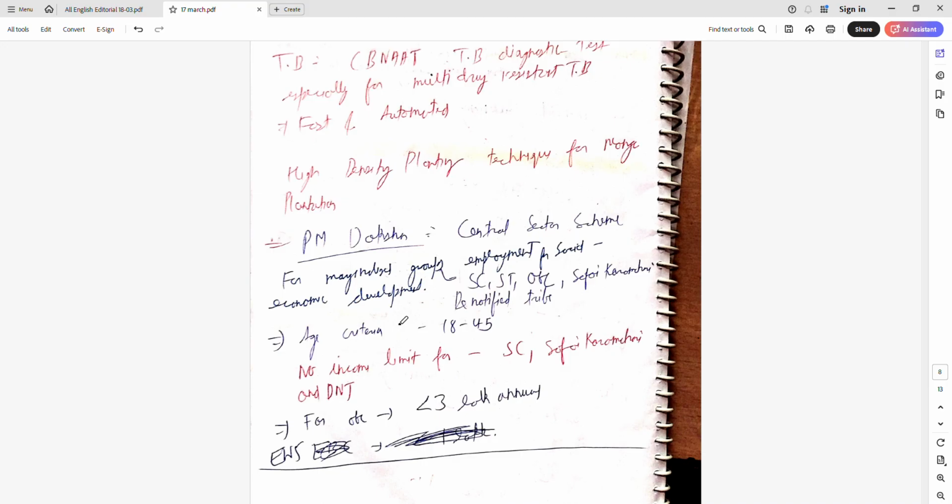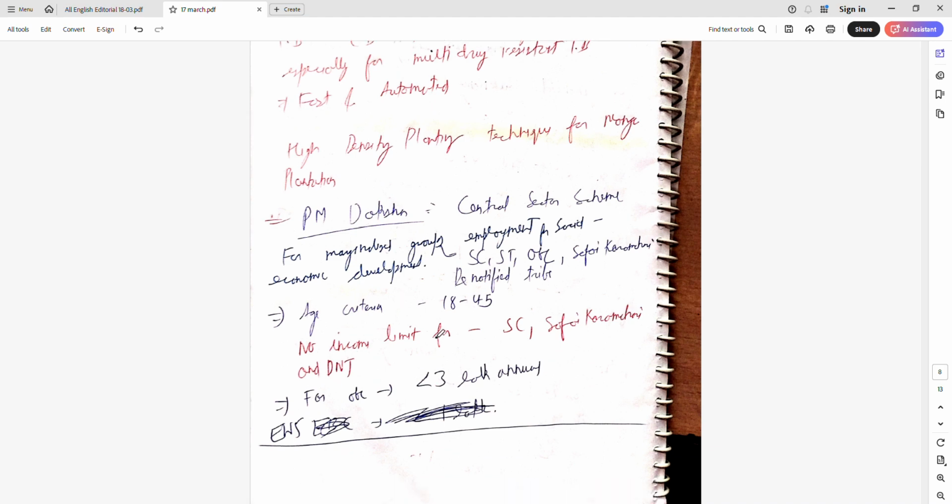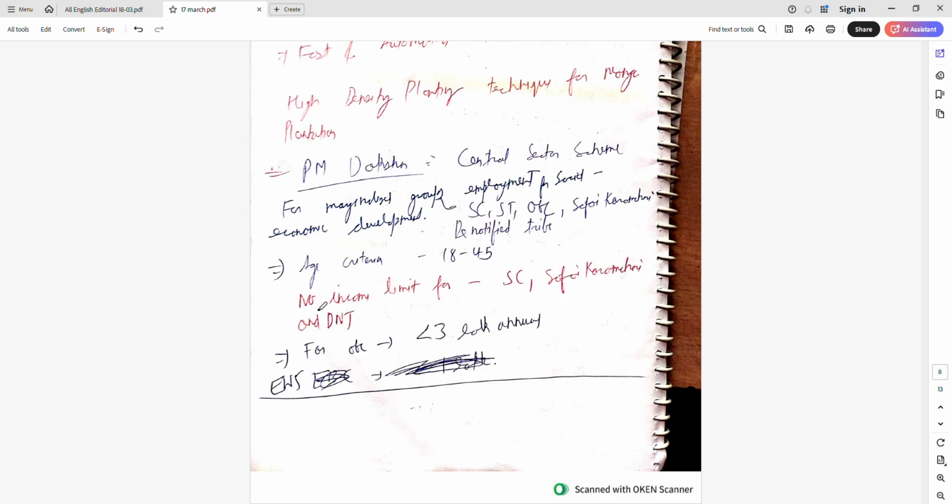It can be women, old age people, SC, ST, OBC, safai karamchari, those we notified. So it makes them financially independent by upskilling, skilling them, and also helping them to get some employment. Age criteria is 18 to 45. There is no income limit for ST, Safai Karamchari and DNT, denotified tribes. For OBC, less than 3 lakh per annum is okay.